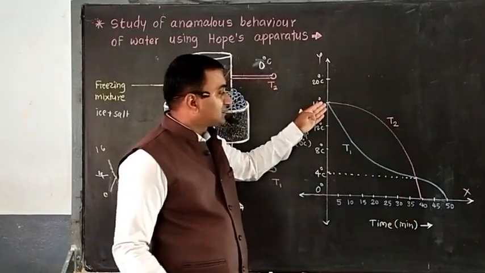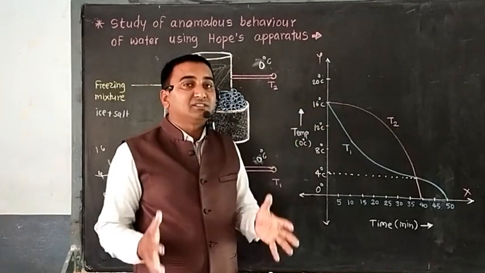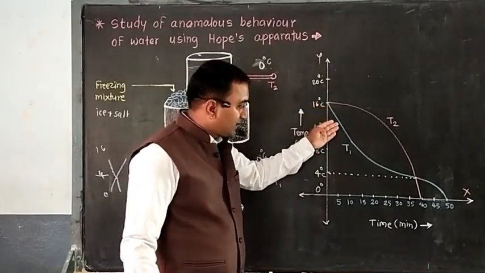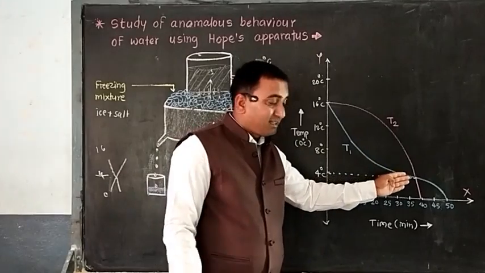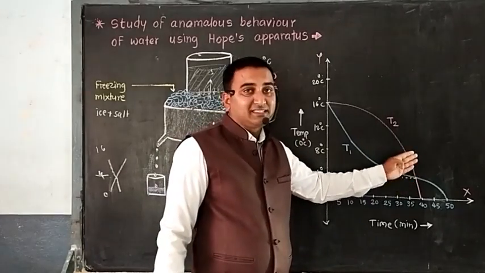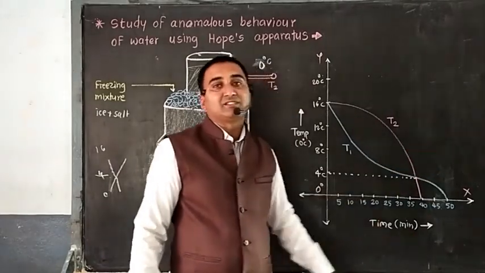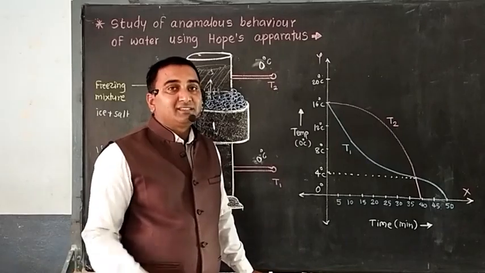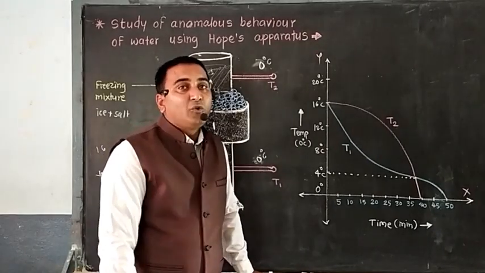And T1, that means the water in the lower part, decreases in temperature a little earlier, faster, and then after 4 degrees Celsius it decreases later and reaches 0 degrees Celsius, and that is only in the Hope's apparatus.